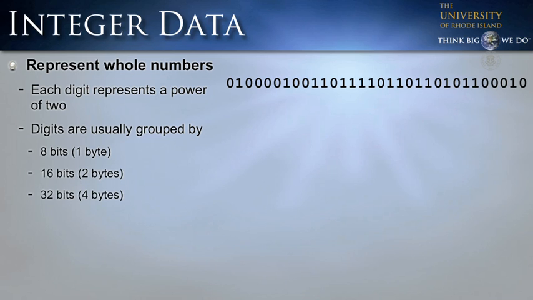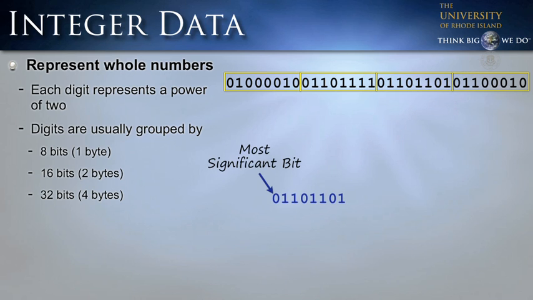Digits are usually grouped in 8 bits, which make up a byte, or 16 bits, 2 bytes, or 32 bits in 4 bytes. So here we have 32 bits. We could group it into one large number that is 32 bits long and be able to represent a large number. We could represent it as 2 bytes, which would mean we'd be able to represent 2 fairly good-sized numbers. But in our example, we're going to break it down and have each numeric value represented by 8 bits, or 1 byte. Now let's look at this particular byte and see what it represents in decimal numbers.